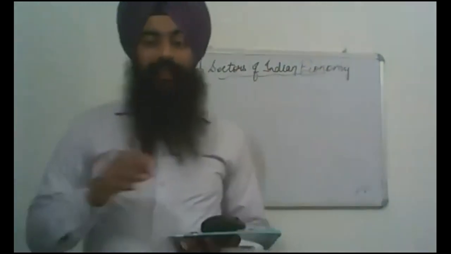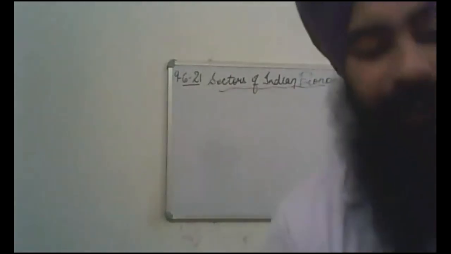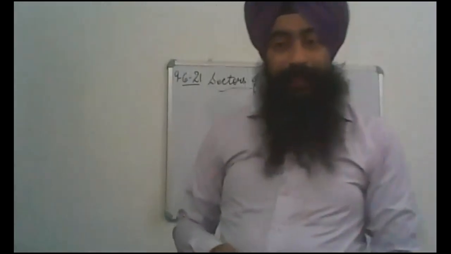What is the interrelationship between these three sectors: primary, secondary, and tertiary? Economic activities are highly interdependent. Farmers produce wheat. That wheat is used in a bakery for the transformation of wheat flour into bread and biscuits. That bakery is the manufacturing sector, the secondary sector.